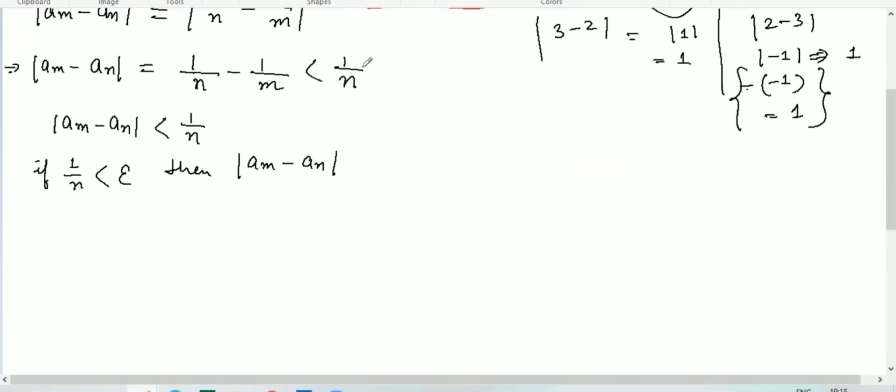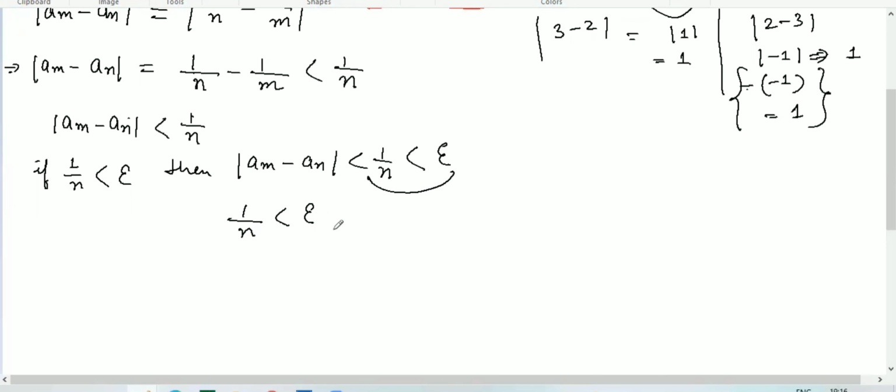Here already we have taken this one, less than 1 over n, and this 1 over n we are assuming is less than epsilon. So this way we can write it down, if this is less than epsilon. Now what we have to do here, we take only this one, 1 over n is less than epsilon.